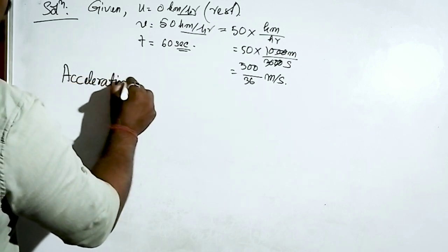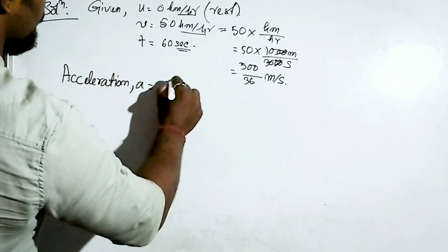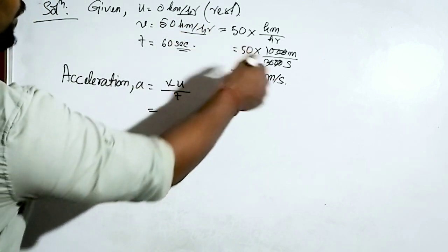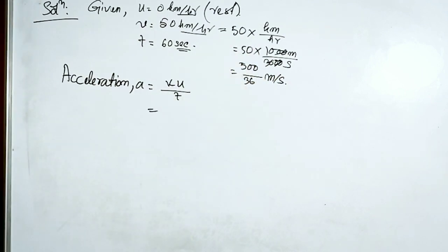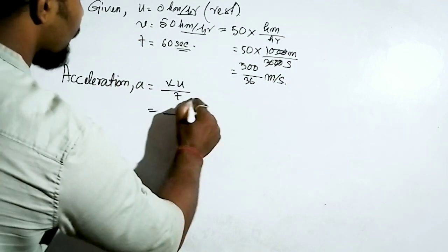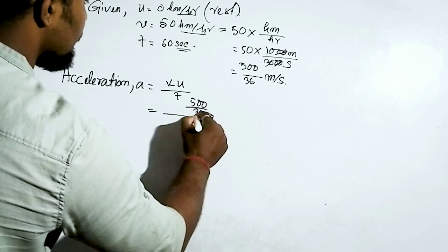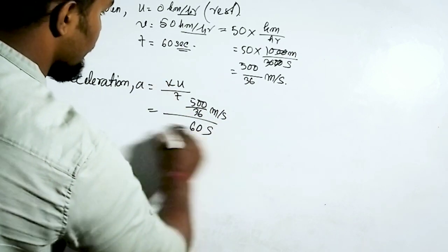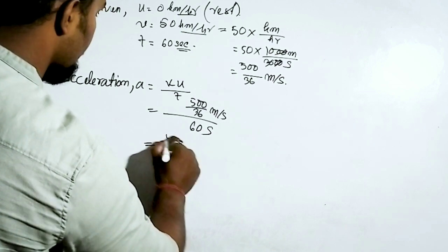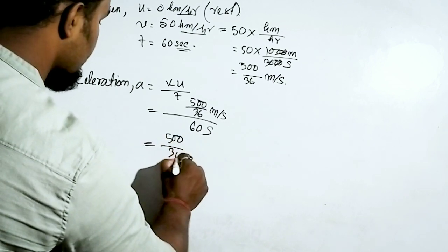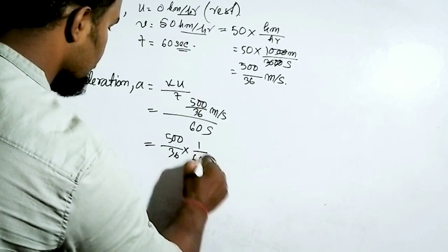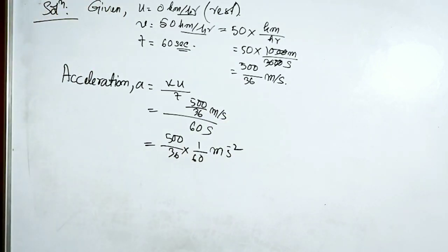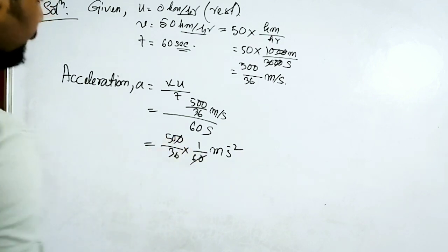Acceleration has the formula a equal to v minus u by t. V is 50 km per hour, which we have converted to 500 by 36 meter per second. U is 0. Time is given as 60 seconds. So we will write it like this: 500 by 36 into 1 by 60, and the unit will be meter per second square.